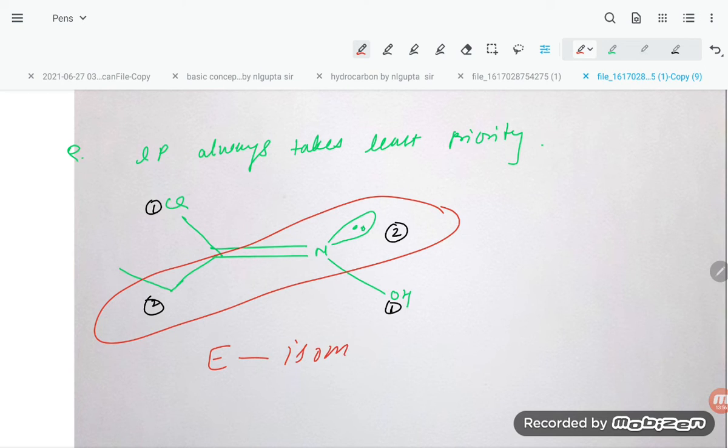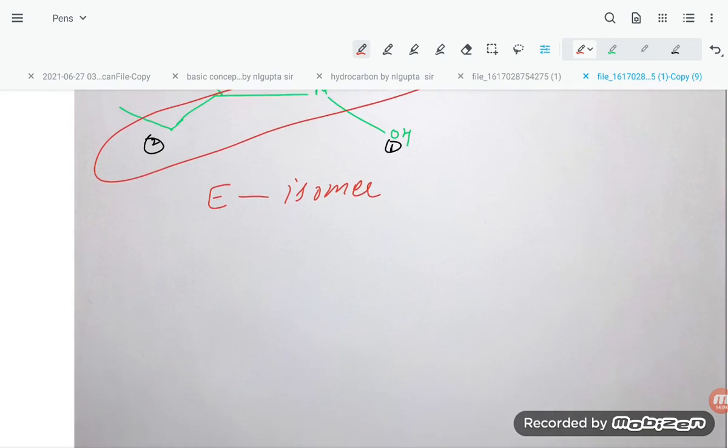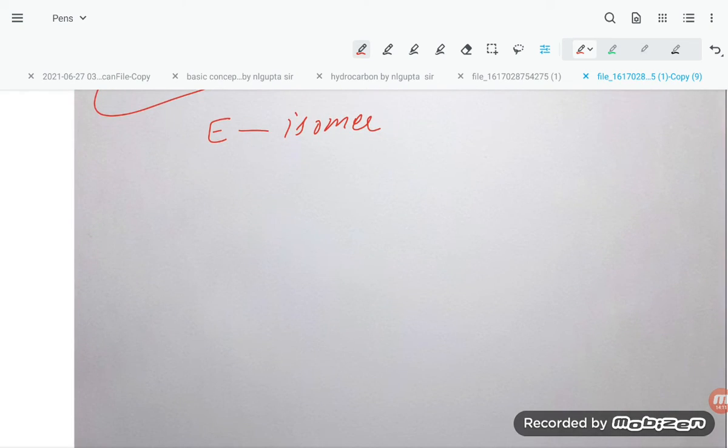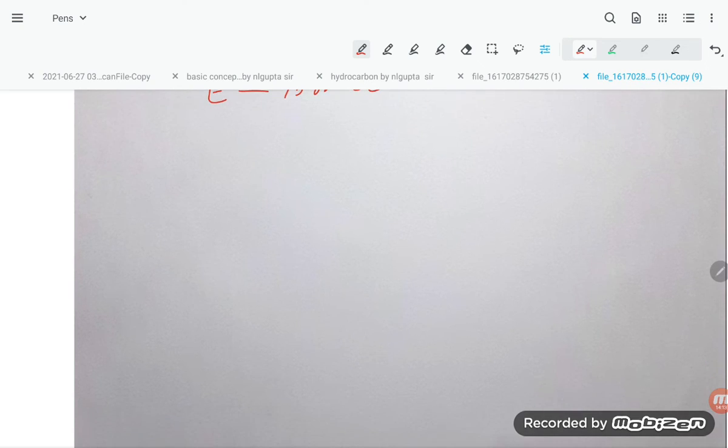Okay, so in case of lone pair also you have to understand what priority order you are going to get. Now students, some more questions we can solve here. Let's see. C double bond C, here is OH, here is F, this is CH3 and this is NH2.